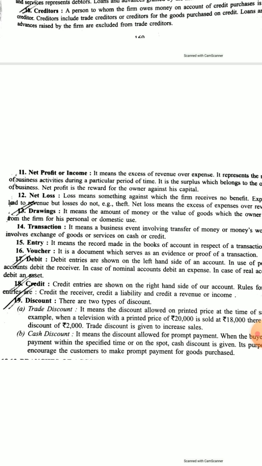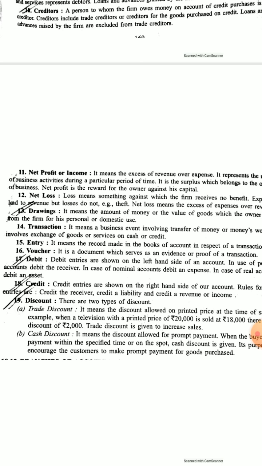When all the expenses exceed total income, that is called net loss. Again, drawings means that for personal use, if the proprietor draws goods or cash from the business, that is called drawing, because of the separate entity concept, in which we assume that the proprietor and the firm are different.